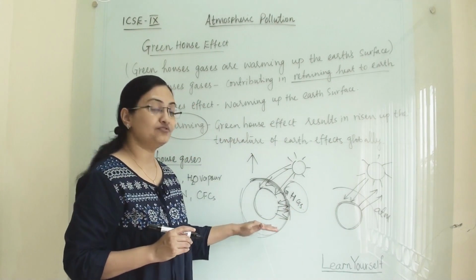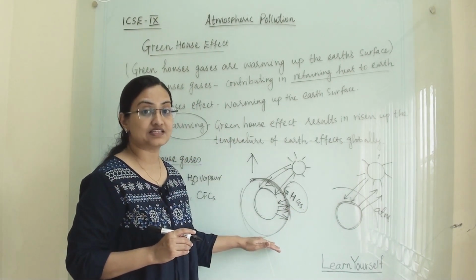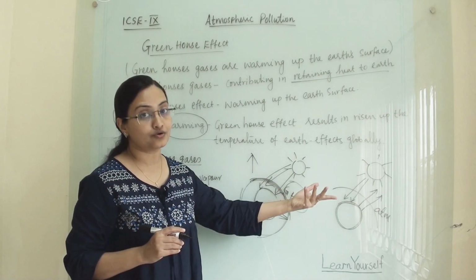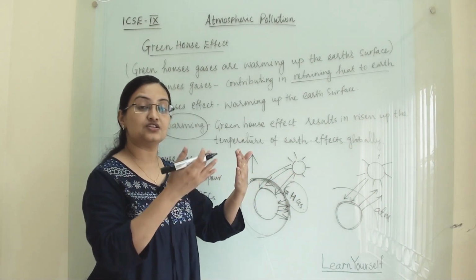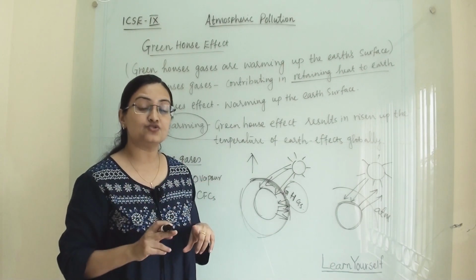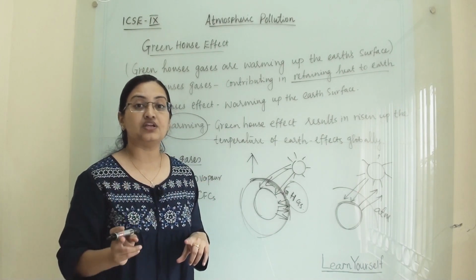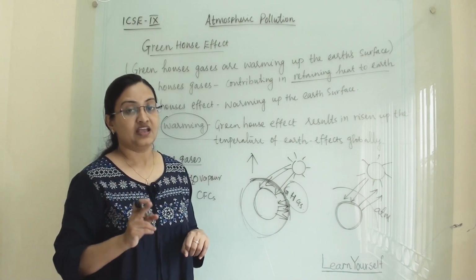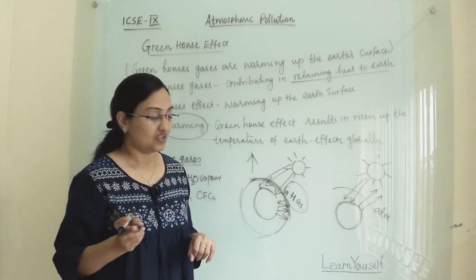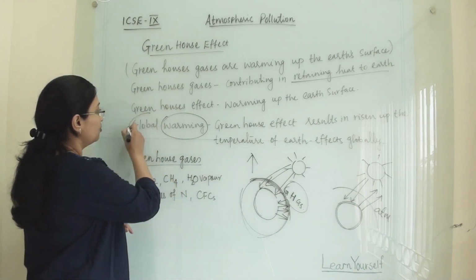Now because of the presence of greenhouse gases, the radiation which was allowed to go back will not go back, and it will stay on the earth's surface and raise the temperature of the atmosphere, and the earth's surface will become warmer day by day, and this will cause global warming.